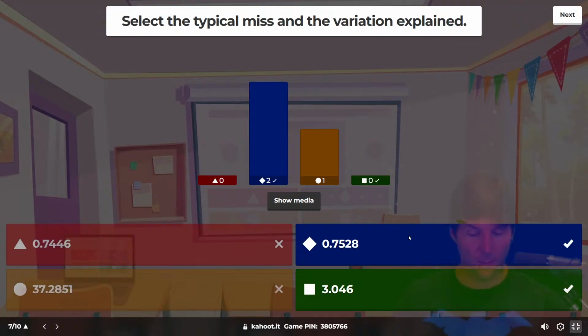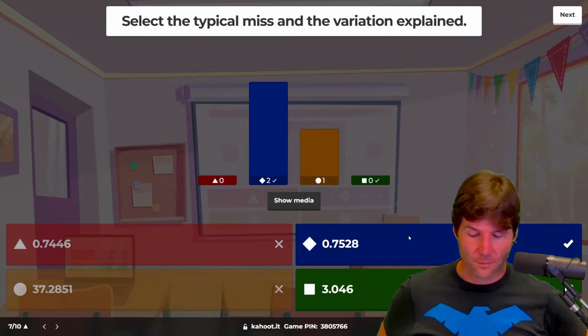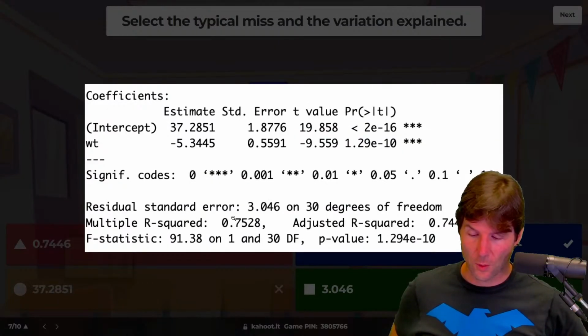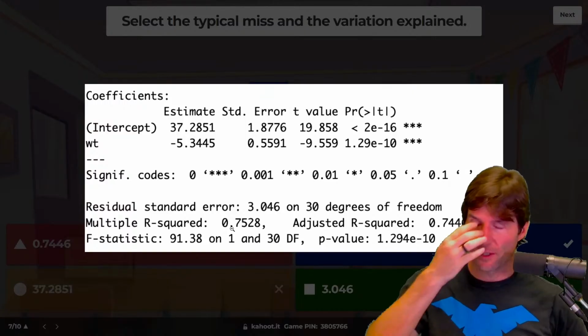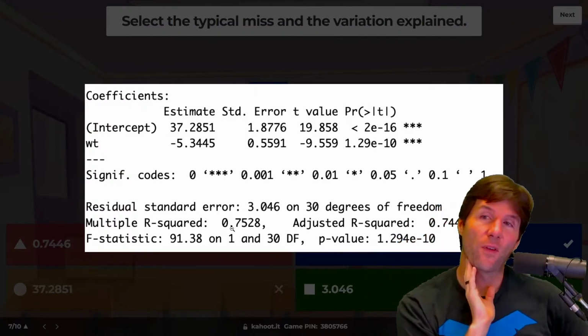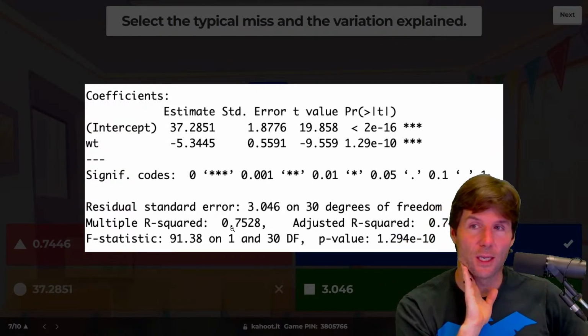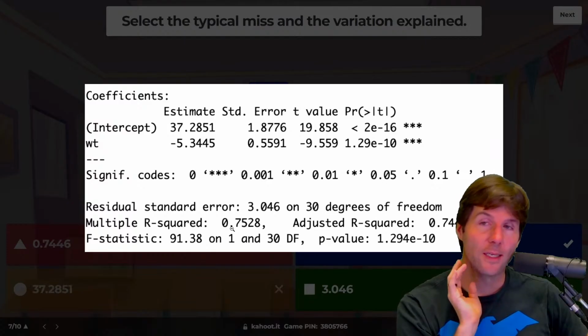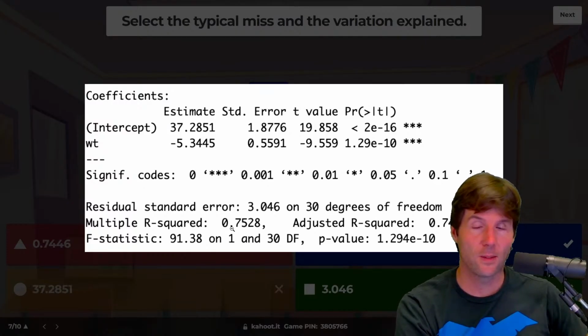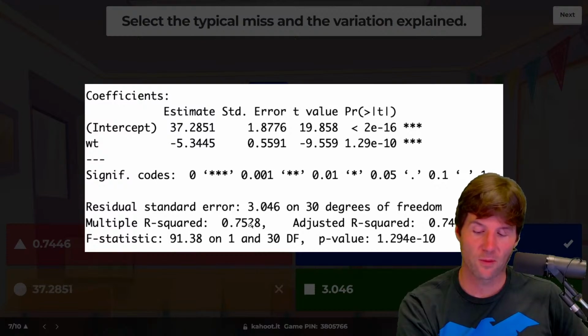Okay, pretty good. So we got some of the answers. It looks like everyone got the R squared. The R squared is the percent of variation explained. So we'd say 75.28% of the variation in the miles per gallon of a car is explained by the weight of a car. Very clearly, this is the practical significance here. Blank percent of the variation in Y is explained by the variation in X.